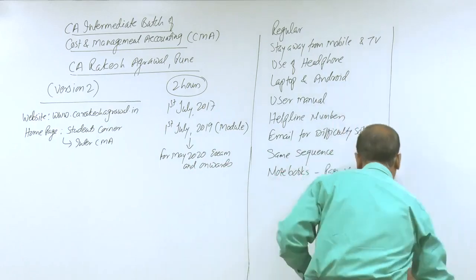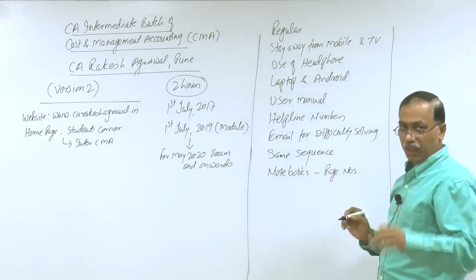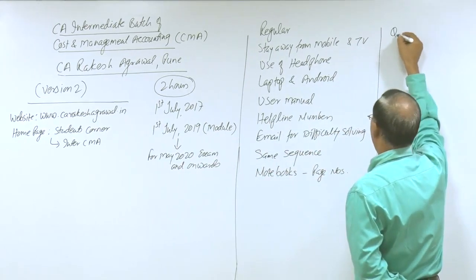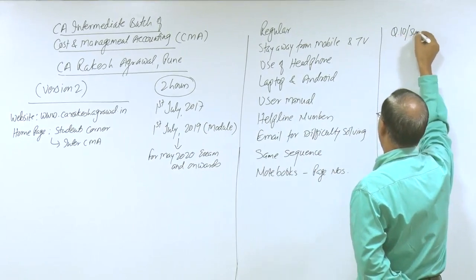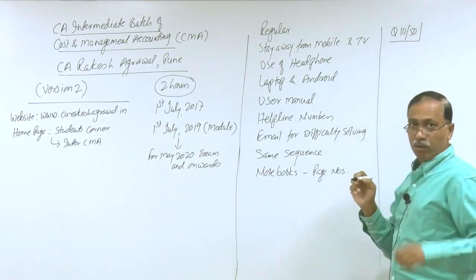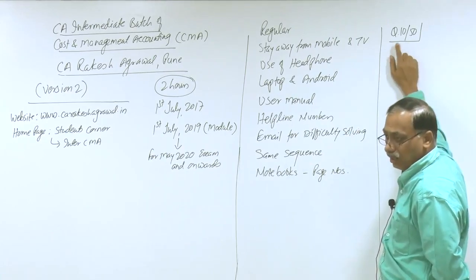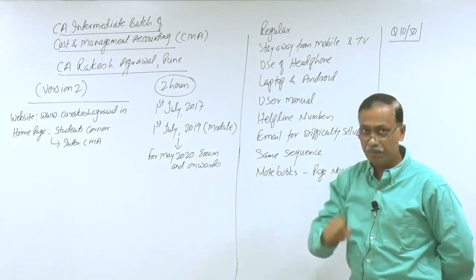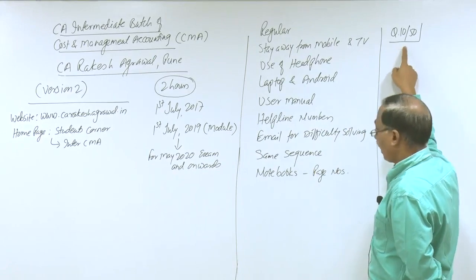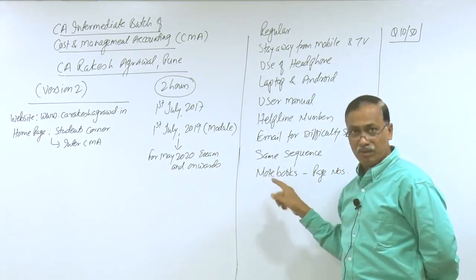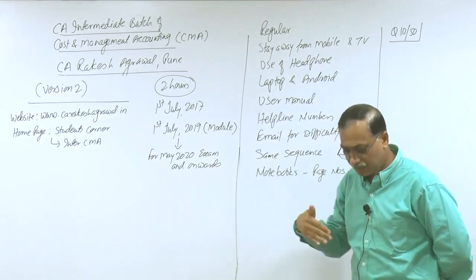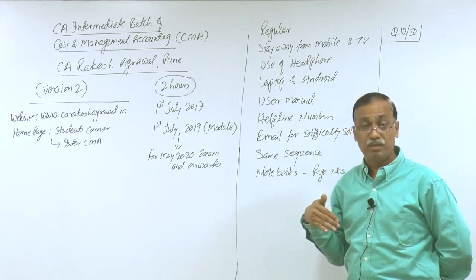Try to understand. Suppose in the classroom I am solving question number 10 from page number 50. So I have a habit of writing this on the board. I write question 10/50, example. This reference you will write in your notebook, question 10/50, and then you will start writing the solution.